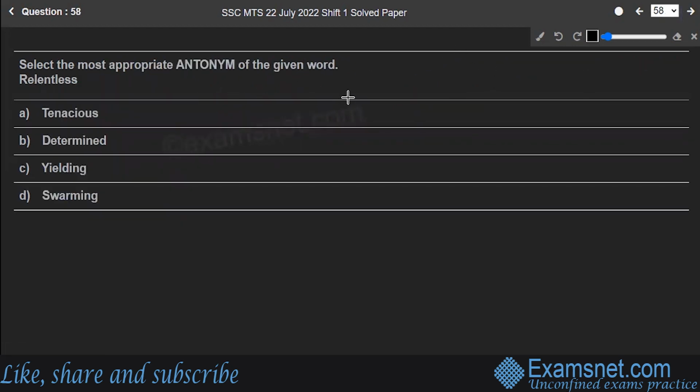Select the most appropriate antonym of the given word relentless. Options are tenacious, determined, yielding, or swarming. See, we'll discuss the meaning of all the words. First of all, you want to find out the antonym of the word relentless. Relentless means resistant or not stopping.